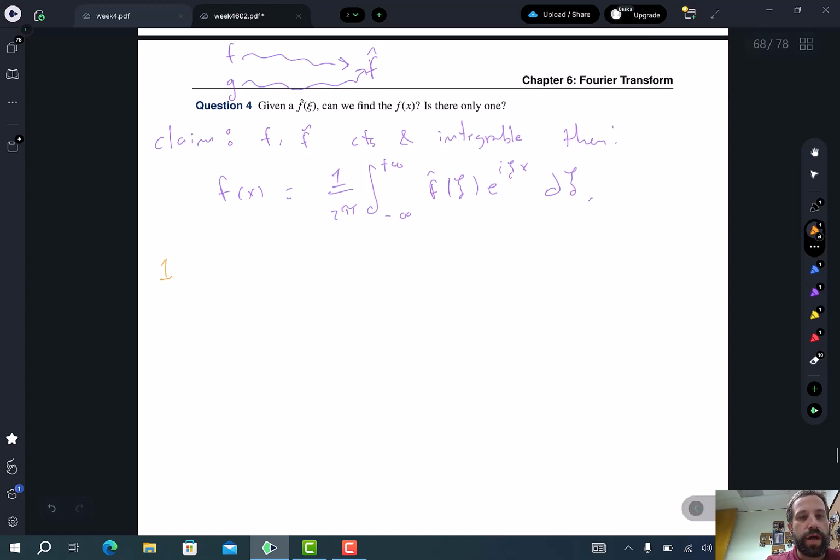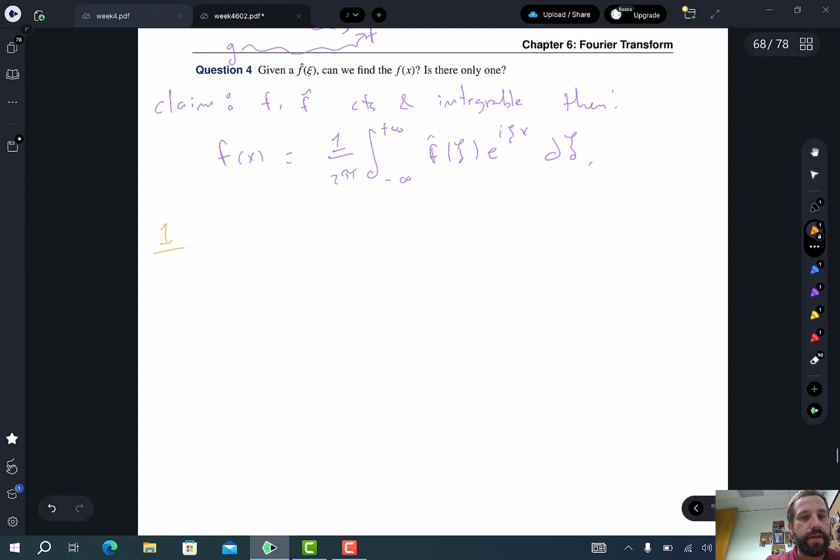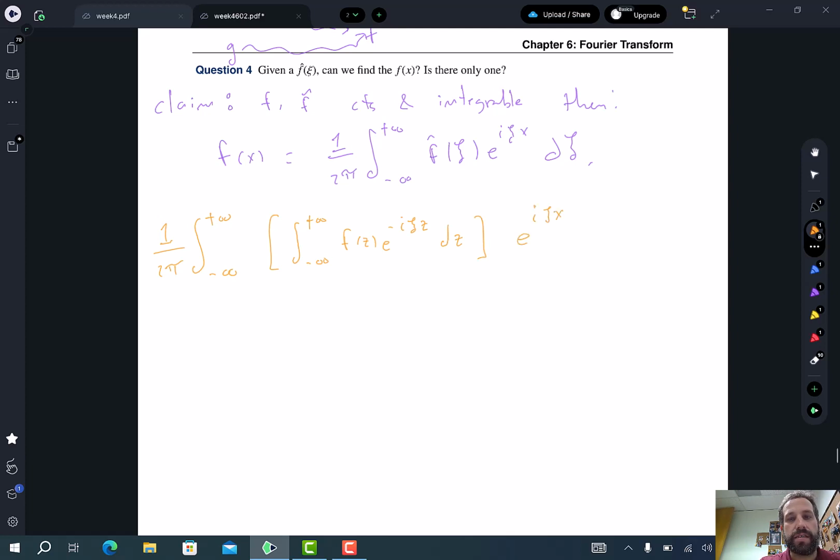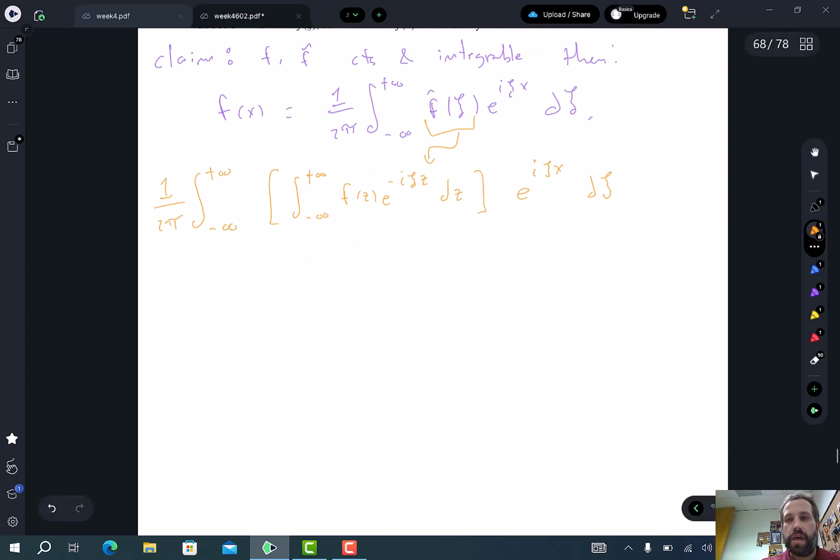So I'm going to compute 1 over 2 pi times the integral from minus infinity to positive infinity. What is f hat? F hat is the integral from minus infinity to positive infinity of f of z, e^(-icz) dz, and then all of that times e^(icx) dc. All I'm doing is replacing f hat with the expression in the brackets.